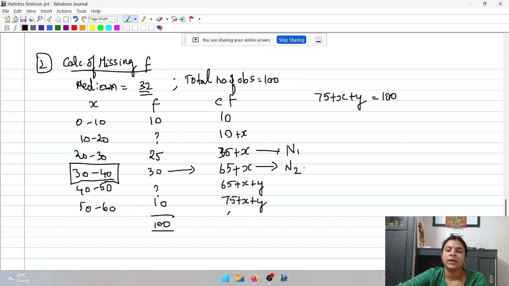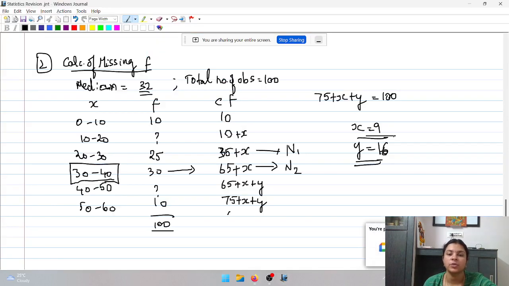Now go ahead, calculate the missing frequencies by applying the formula. What formula are we going to use? L plus (n by 2 minus n1) divided by (n2 minus n1) into c. Go ahead, calculate the values of x and y and give me the answer. So the values of x and y will be 9 and 16 respectively. I hope you have completed.